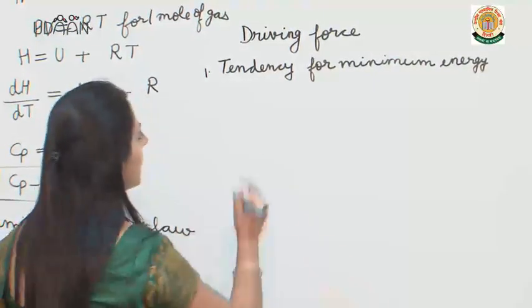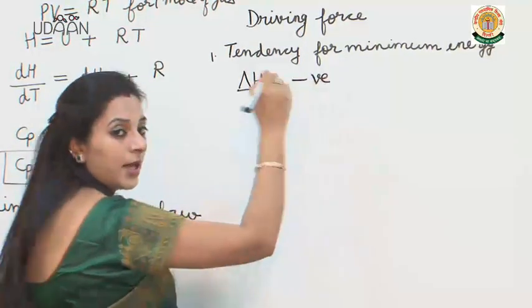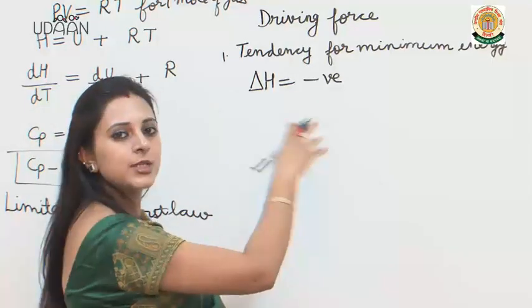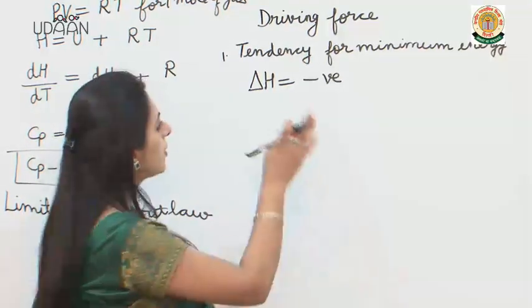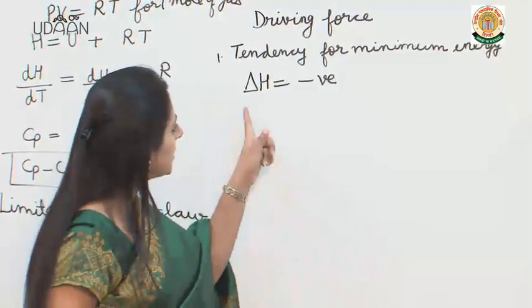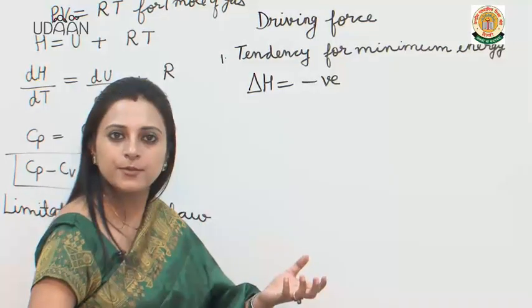That means if I talk about an exothermic reaction which is releasing energy, that means it is going towards stability because it has minimum energy after releasing the energy. So that means for reactions for which delta H is negative, they would be spontaneous.